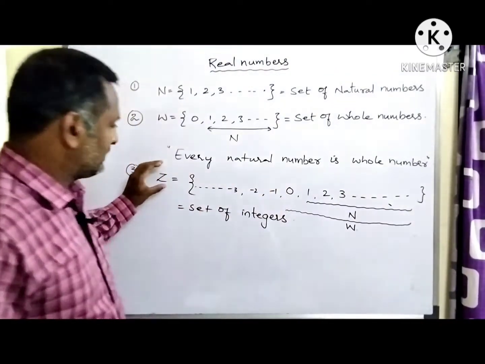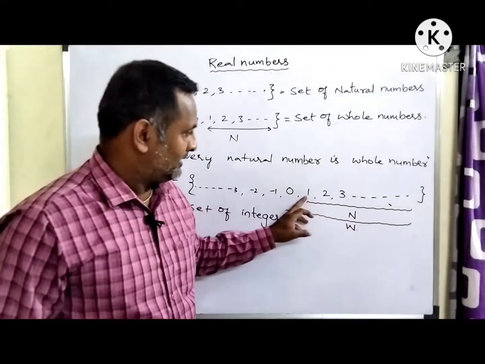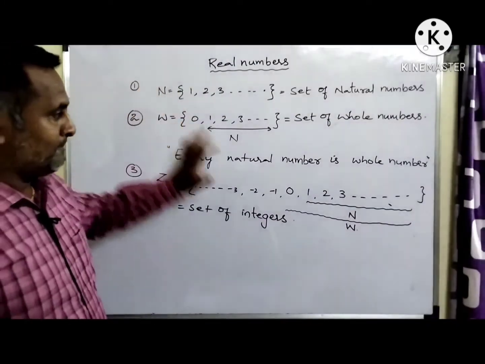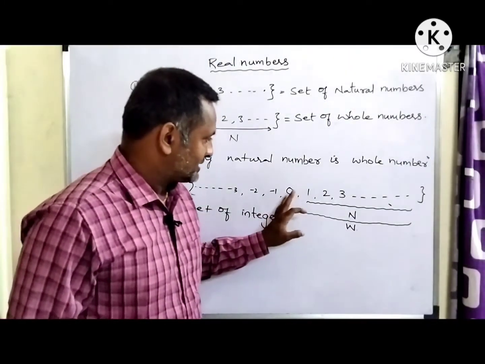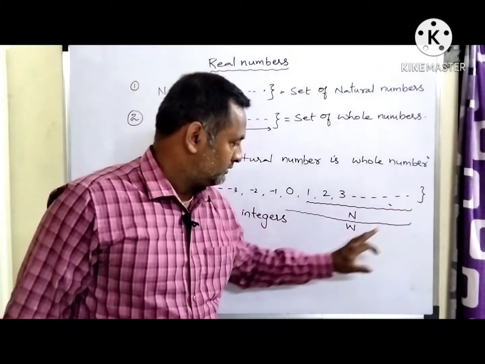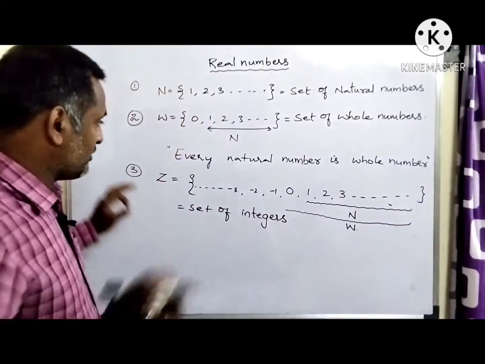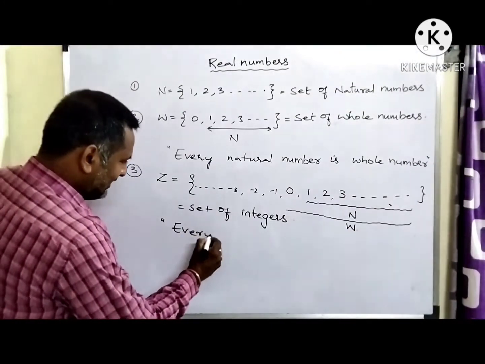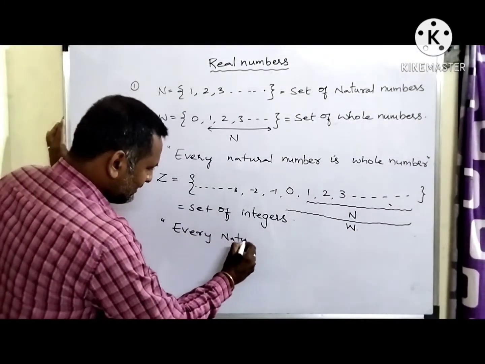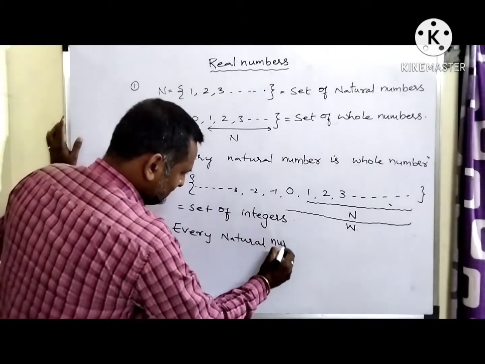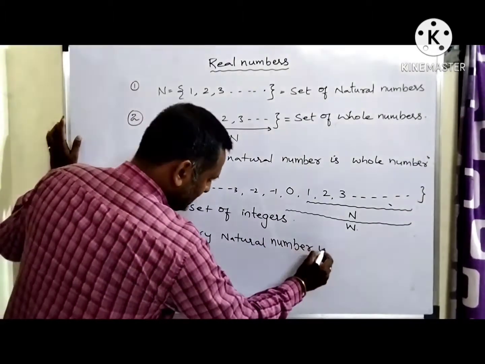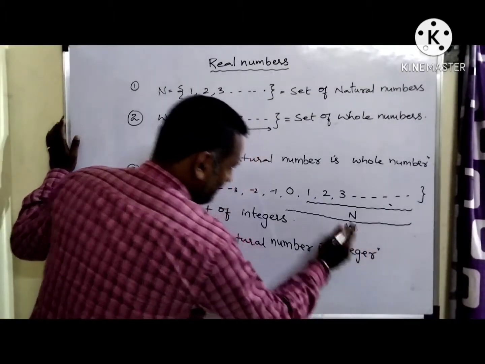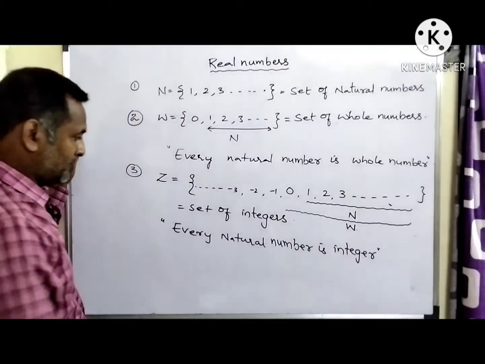In this set Z, you find that N is a set of natural numbers which was discussed earlier. And the set of numbers which start from 0, we call whole numbers. So what I can conclude is every natural number is an integer.